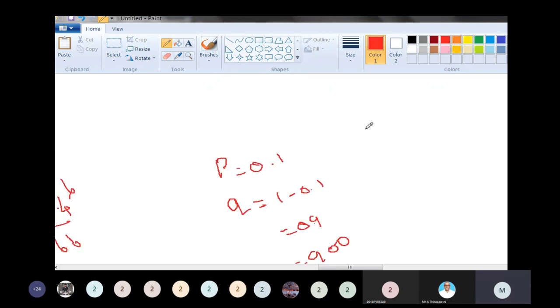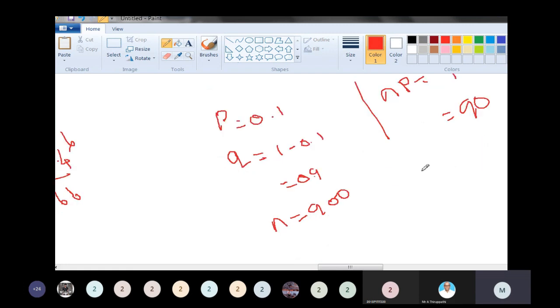What is the mean? Using the binomial, the mean is np. n is equal to 900 and p is equal to 0.1. So 900 into 0.1 is equal to 90. Mean is equal to 90.